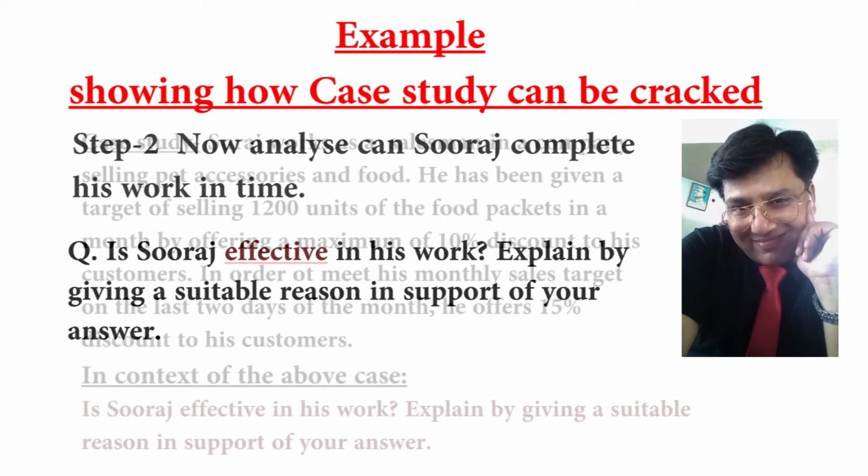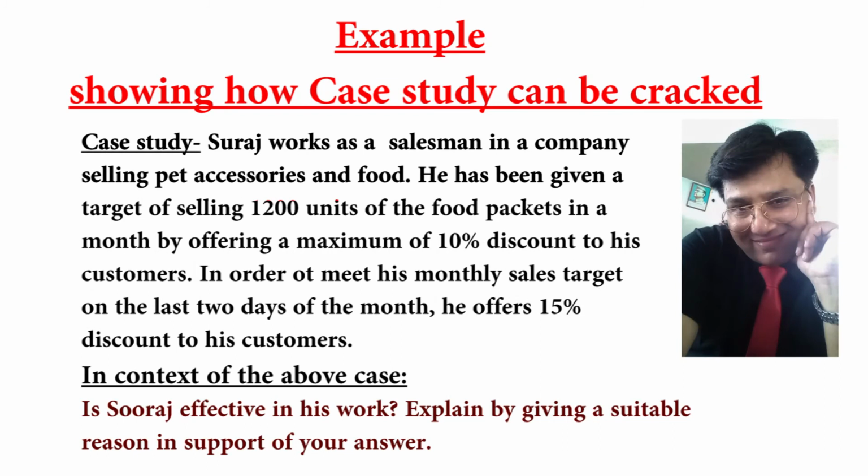Now read the case study very slowly. Suraj works as a salesman in a company selling pet accessories and food. He has been given a target of selling 1200 units of food packets in a month by offering a maximum of 10% discount to his customers. The fourth step which I told you is to try to relate the keywords with the particular concept. I have underlined the keywords: selling 1200 units, maximum discount 10%, discount offered 15%. Now try to relate it.